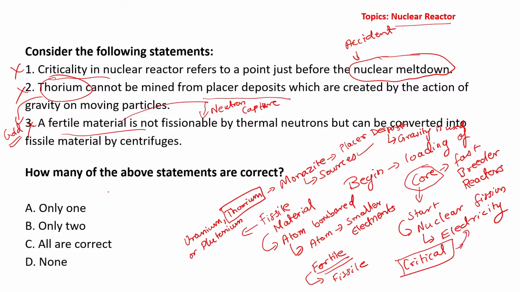How many of the above statements are correct? None of the above statements basically are correct. So answer is basically D. Answer basically is D. None of the above.